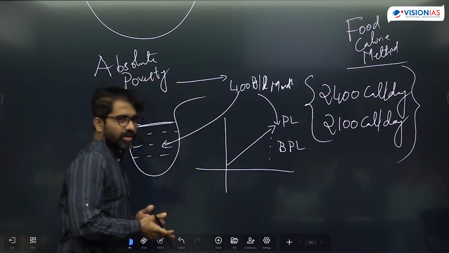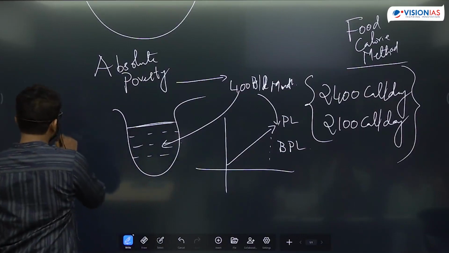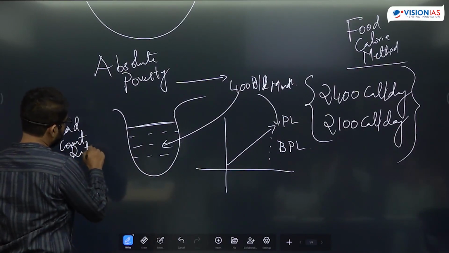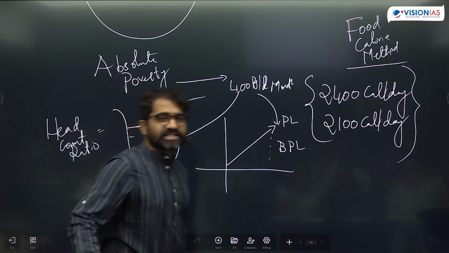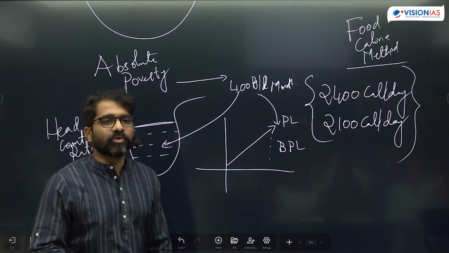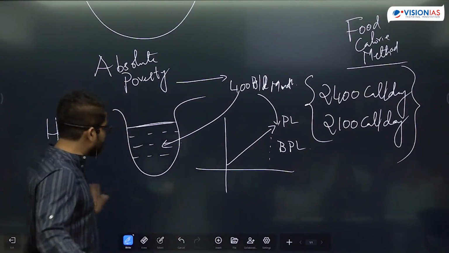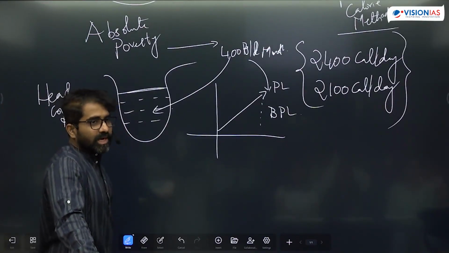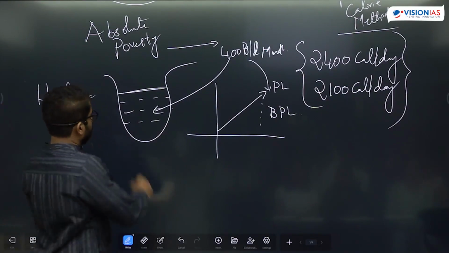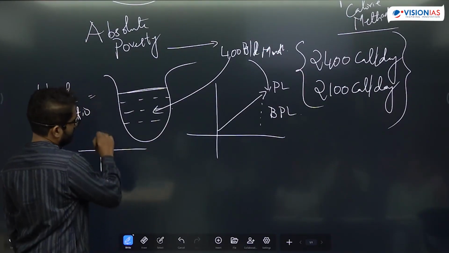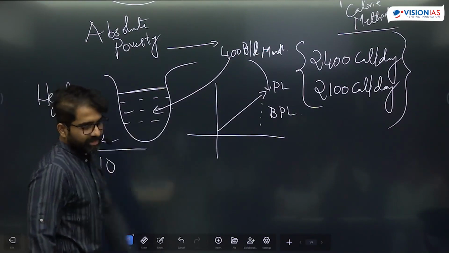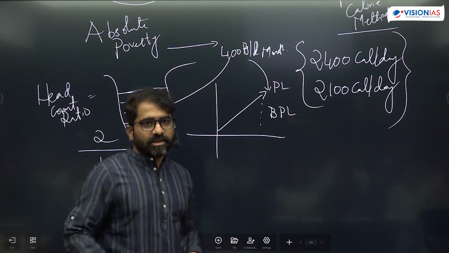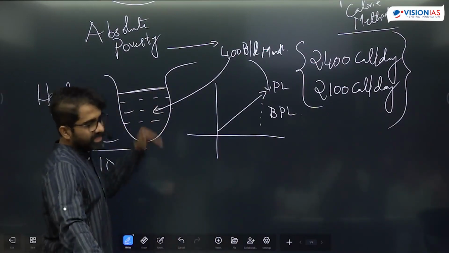Simple way of expressing. Okay, so head count ratio. So it will measure what? It measures the incidence of poverty. It will tell us how many are poor, so what percentage of population are poor? Simple logic. So here, let's say out of 10, 2 are poor, below the poverty line. So you're saying what percentage of population are poor? It only measures incidence. But you'll not be able to measure the intensity of poverty.